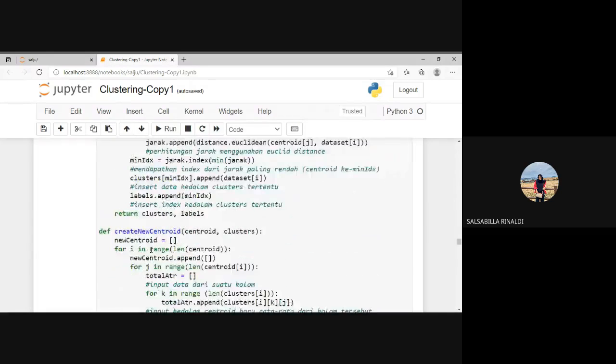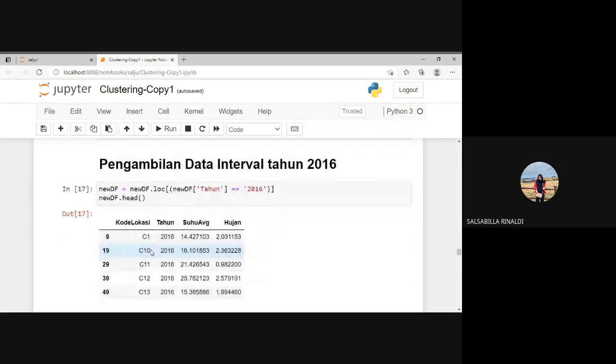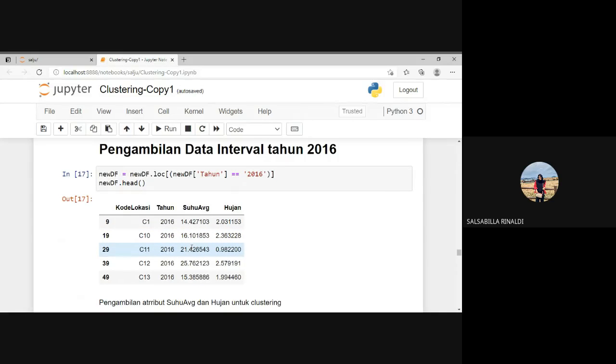Before we start the clustering, we can see in line 17, because we want to see the characteristic of a location in a certain year based on the suhu average and intensity range, therefore we use balanced data in 2016, because the climate on Earth is different every year.